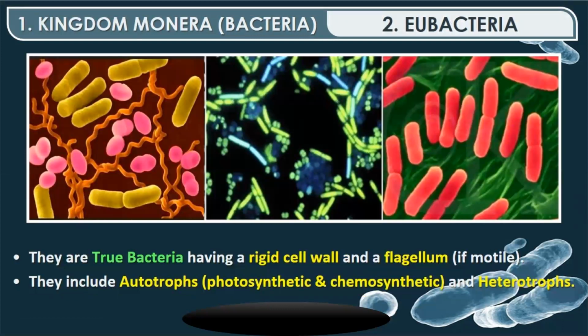Then when you come to eubacteria, these are the higher bacteria, true bacteria. They have got a rigid cell wall and a flagellum so that they can move. Flagellum is a part of their body which helps them in motion. They include autotrophs, photoautotrophs and chemoautotrophs, means photosynthetic and chemosynthetic. Photosynthetic can prepare their food in presence of light, and chemosynthetic can prepare their food in presence of chemicals. And others are heterotrophs which cannot prepare their food.